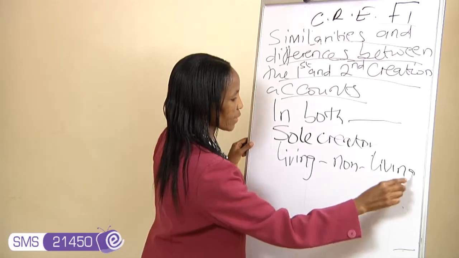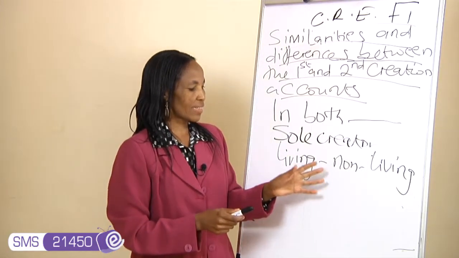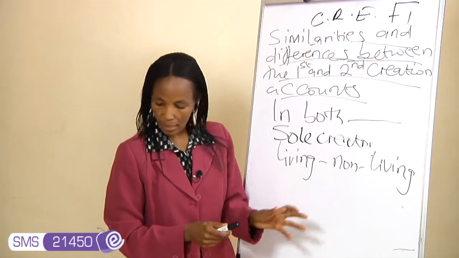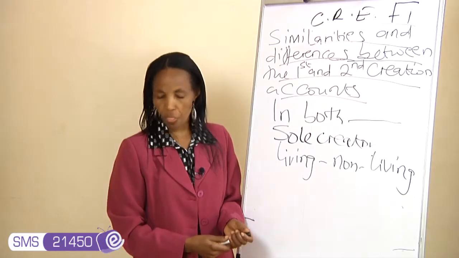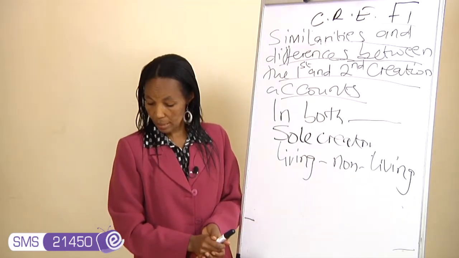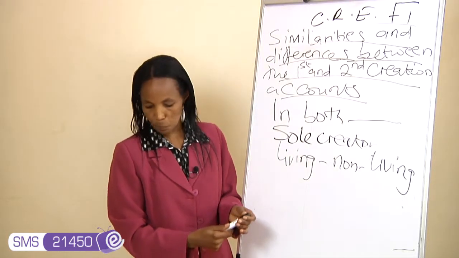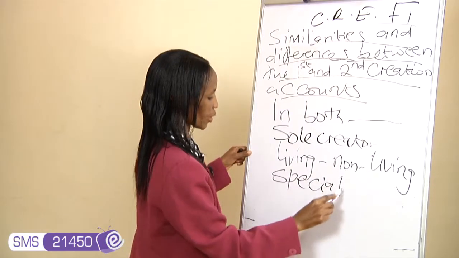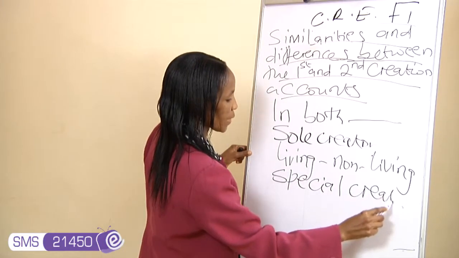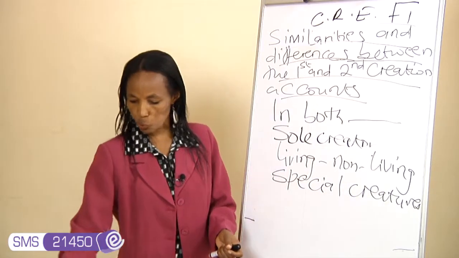We have looked at living things like human beings. We have looked at plants and animals, non-living things including water and so on. Thirdly, in both the first and second creation accounts, human beings are special creatures with special responsibilities.